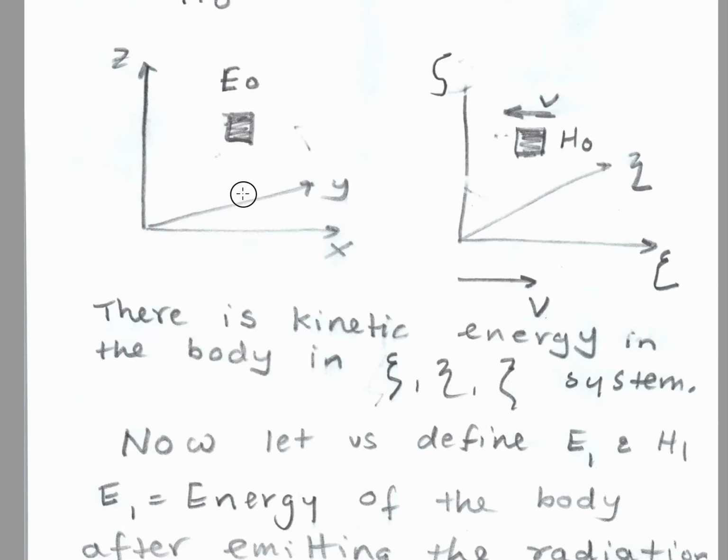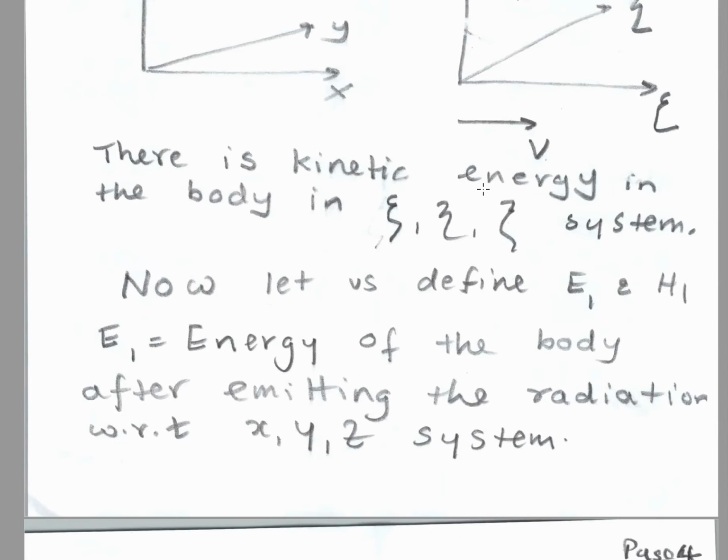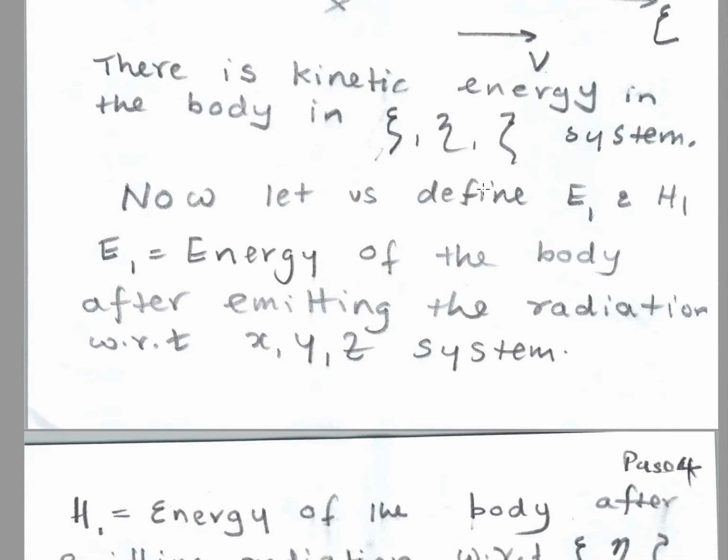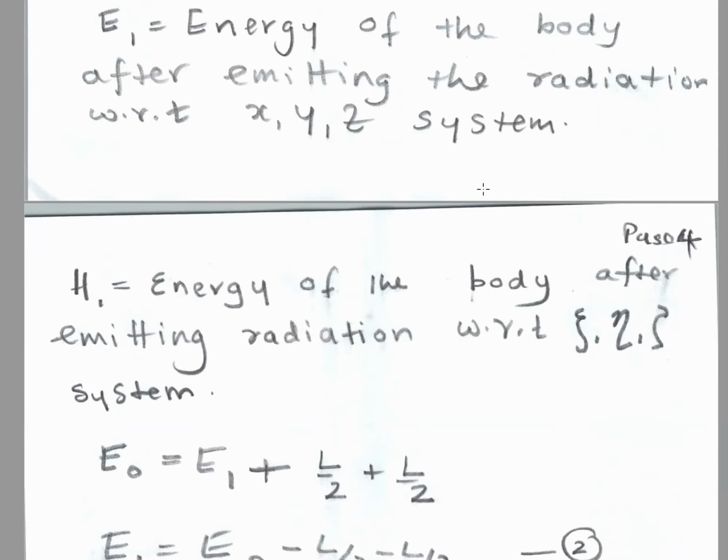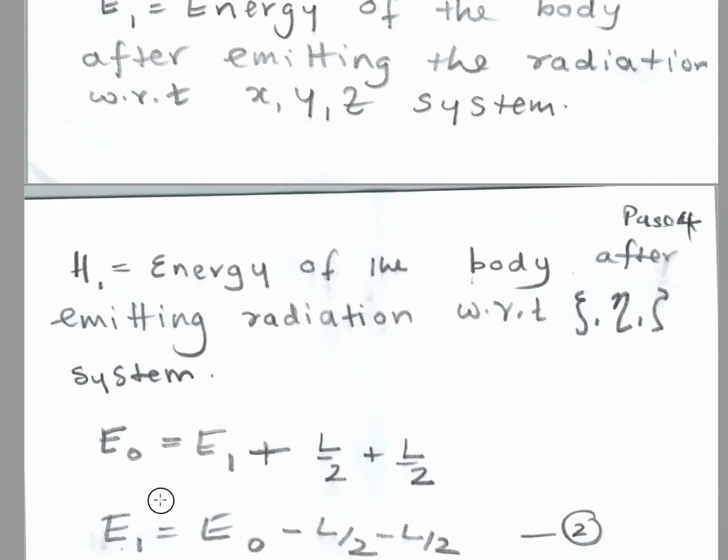Einstein is saying that the energy is going to reduce here. Energy is mass as per Einstein, so the mass is going to reduce. That's what he says. We'll see. So E1 has to be smaller than E sub 0. Similarly, H1 is the energy of the body after emitting radiation with respect to the epsilon eta theta system. So E0 and E1 are relative to the XYZ system.